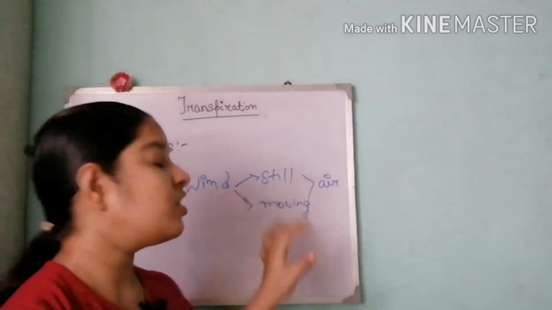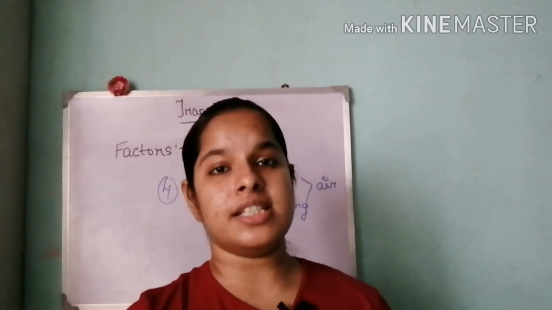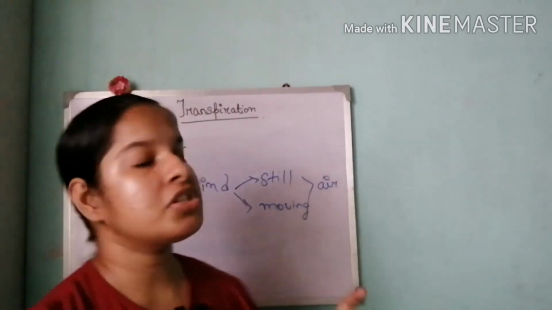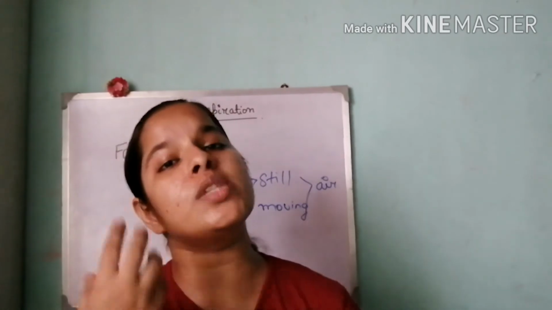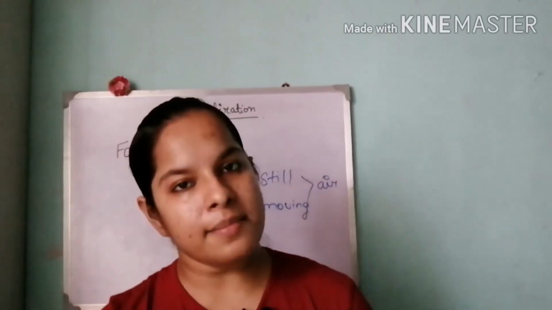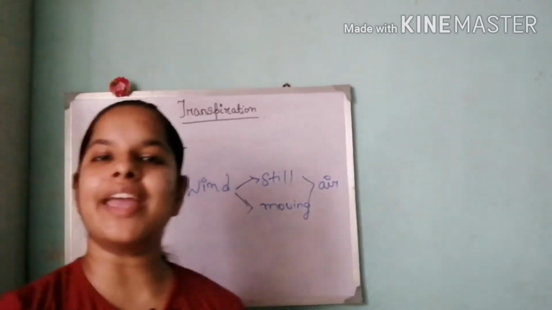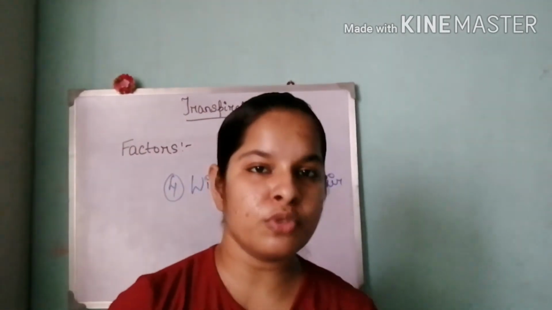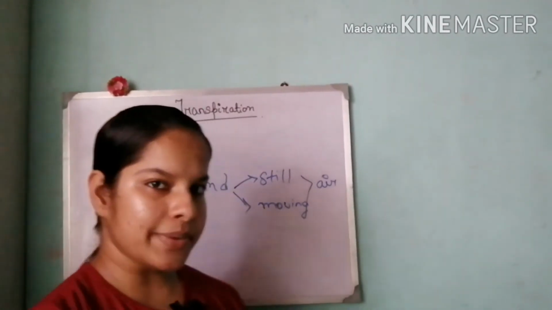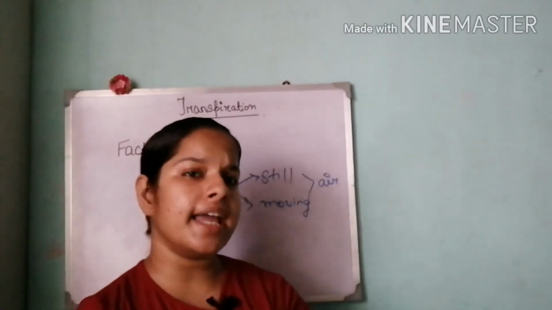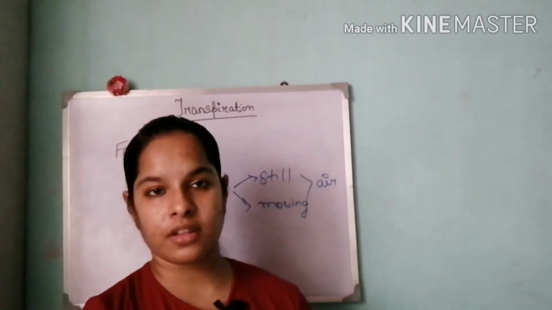In that condition, the water prevails in this area where the plant is transpiring, and the rate of transpiration becomes slow because there's already water in that area. Why will it lose any more water and come into a deficit? So we see moving air has more ability to remove water from the transpiring area than still air. That's why when the rate of transpiration is high, that means moving air is prevalent there.